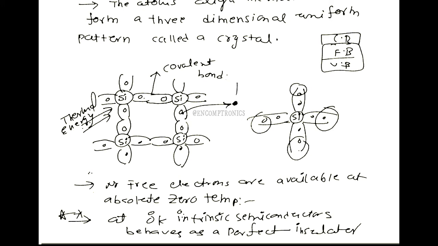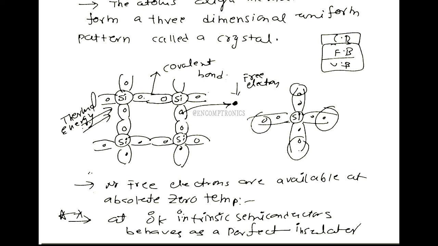This is a free electron. Initially there is an electron here. Because of the thermal energy, the covalent bonds break and the electrons become free.